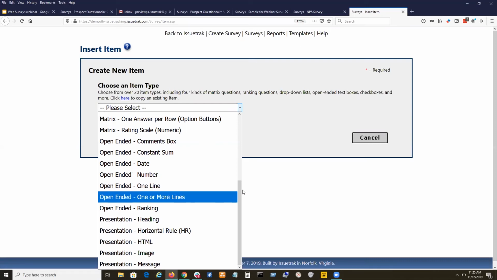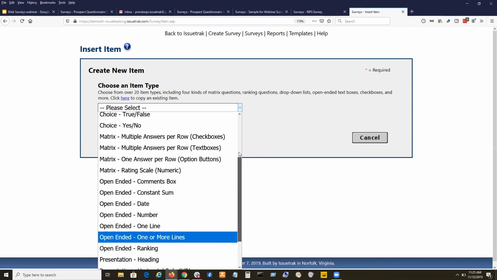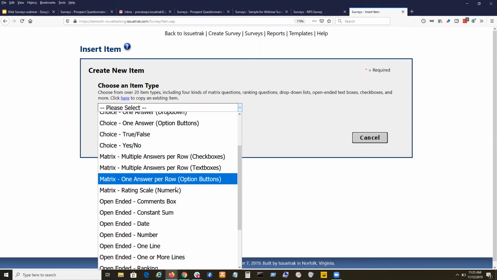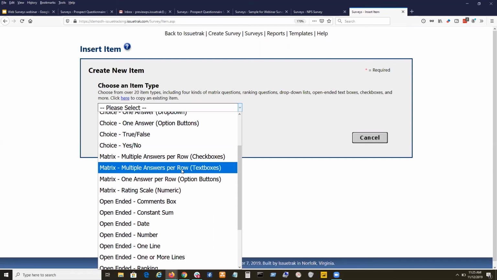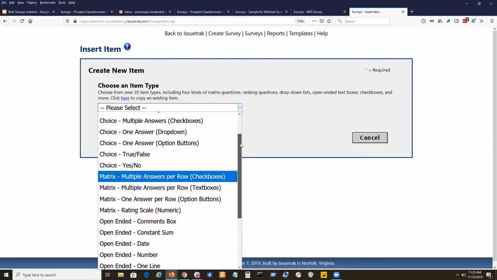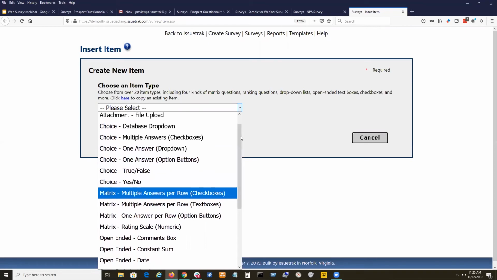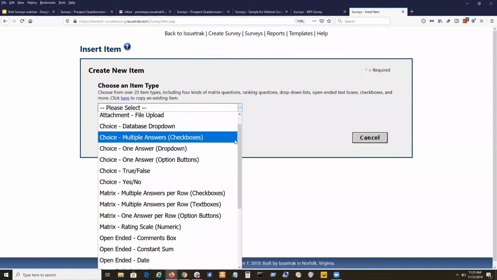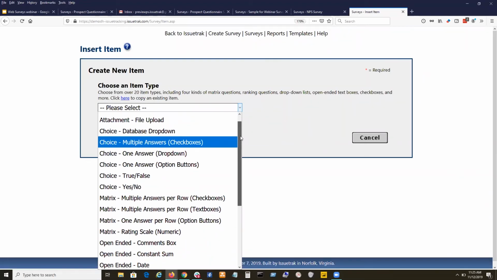But as we work our way up, there's our Likert or our matrix, right? I told you guys the matrix is an easy way, multiple lines, one topic per line, and then we're going to get that Likert scale on there, right? Do we agree? Do we sort of agree? Are we ambivalent, or do we disagree? And there's all the matrix style items. Now, as we work our way up, you see we've got choice items here, drop downs, radio buttons, true, false, multiple answers, like if we're doing the check boxes where we can select more than one at a time.